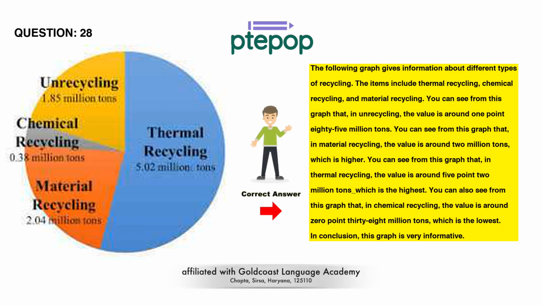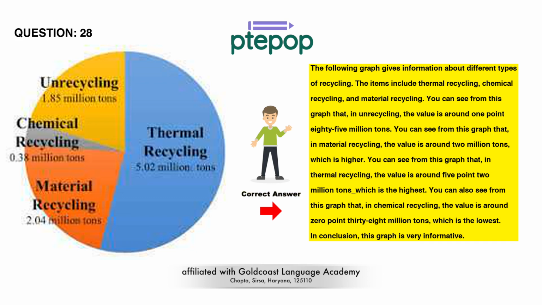The following graph gives information about different types of recycling. The items include thermal recycling, chemical recycling, and material recycling. You can see from this graph that, in unrecycling, the value is around 1.85 million tons. You can see from this graph that, in material recycling, the value is around 2 million tons, which is higher.